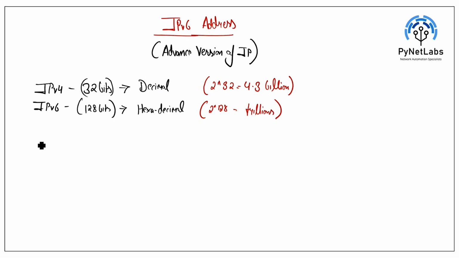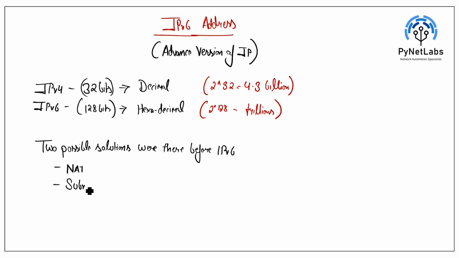But guys, before IPv6, there were two solutions created to overcome the exhaustion of IPv4. What were the two possible solutions? The first was network address translation, and the second one was subnetting. Both of these were there to make sure we don't run out of the IPv4 address range, the 4.3 billion. Because of these solutions, we are still relying on IPv4.